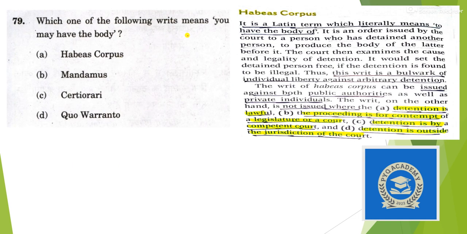Which one of the following writs means you may have the body? You can see here under habeas corpus, it is a Latin term which literally means to have the body of. So you may have the body. So the answer here is option A, habeas corpus.